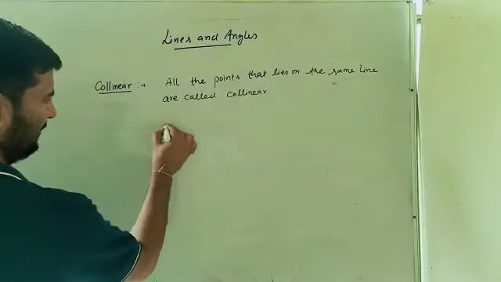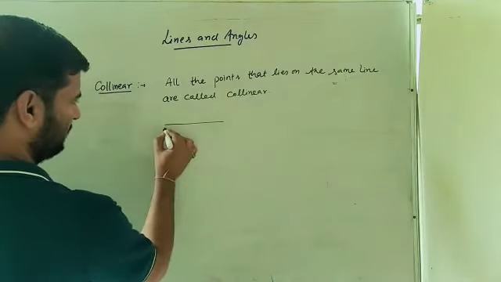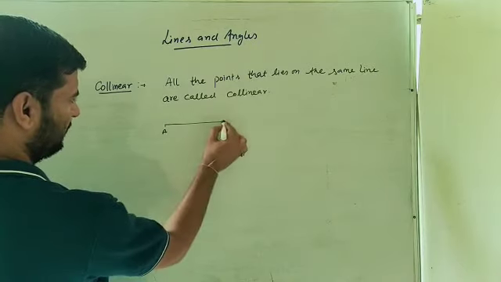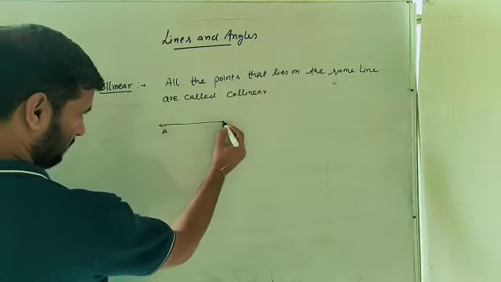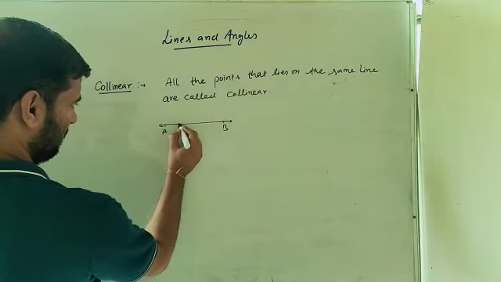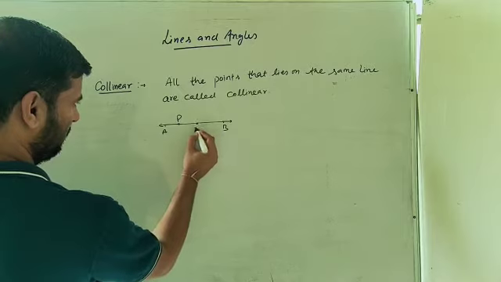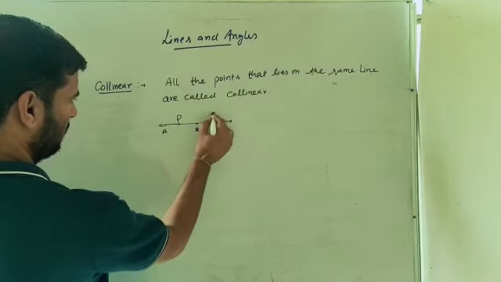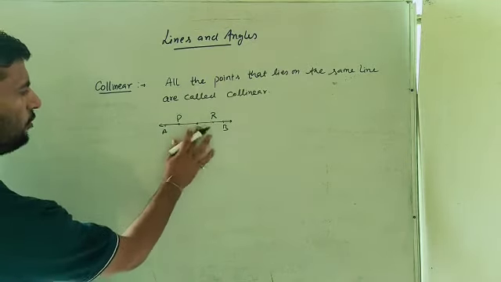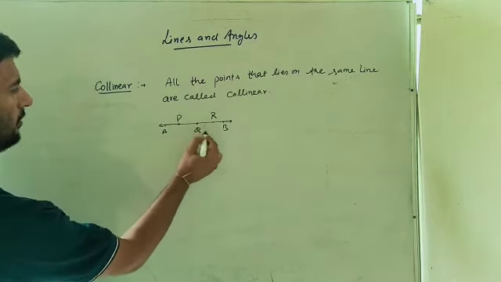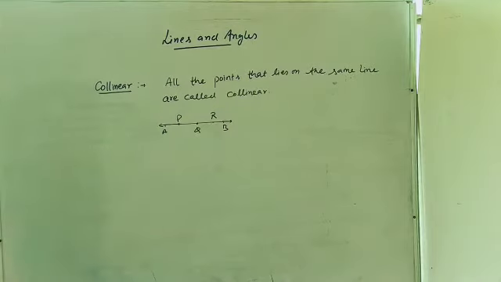So this is a line AB, P, Q, R. All the points A, B, P, Q, R, these all points are collinear. They are said to be collinear.